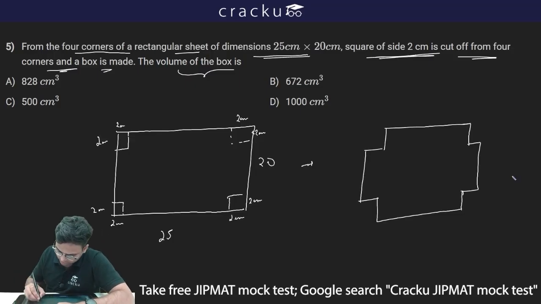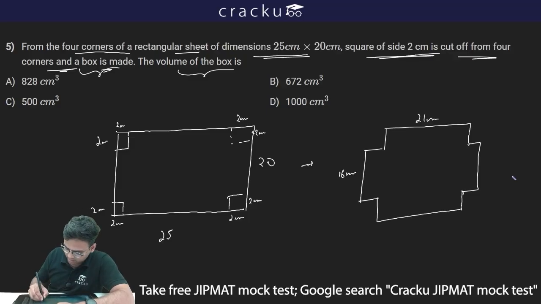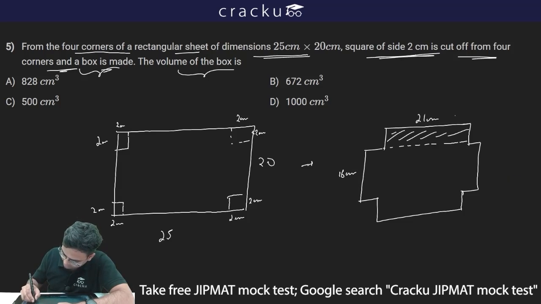The length of this will be 21 centimeter. This will be 16 centimeter, and this is also 16. This is also 21. Now what will happen? It is made into a box. So how is it converted into a box? Basically, you can assume that this part is rotated 90 degrees towards me, let's say towards above the screen, or you can say in the z-axis plane.